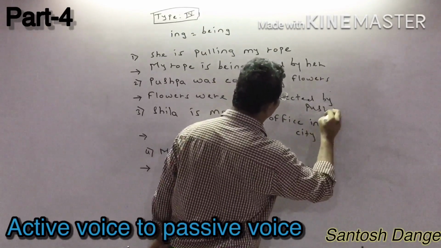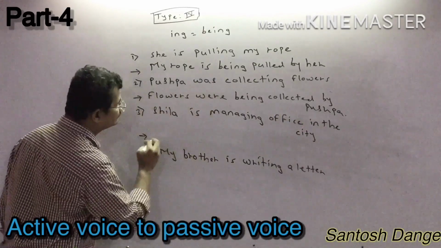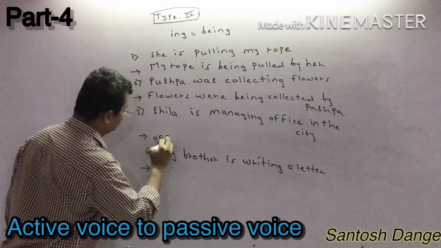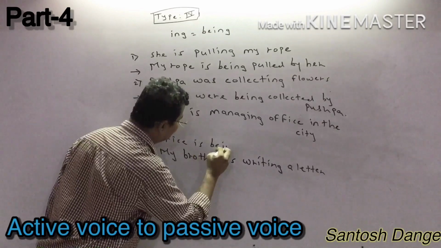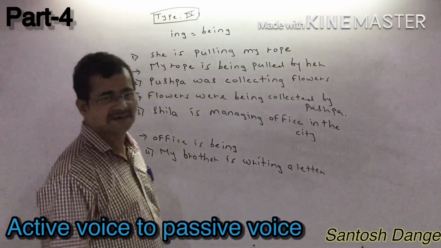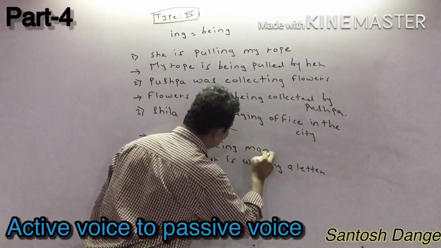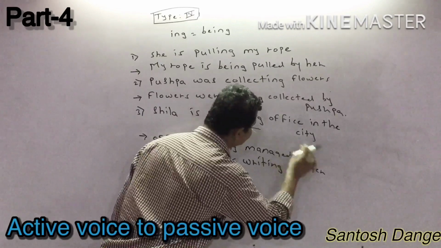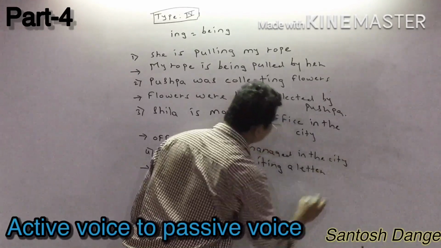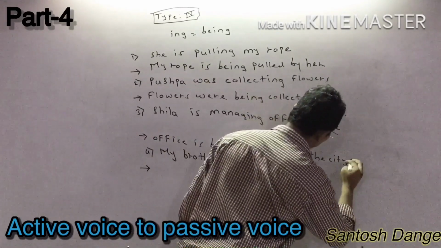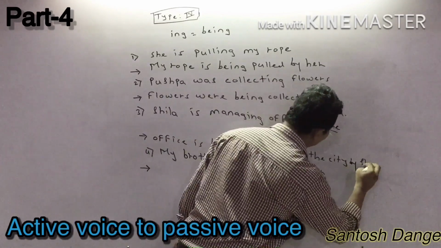You can write it here also. Okay. Now: Sheila is managing office in the city. Accordingly, first of all you have to write office is. Ing is there, so what will you take to join the sentence? I told you in the beginning only. Being. So, office is being managed in the city by. Sheila is given, so you can write here Sheila.